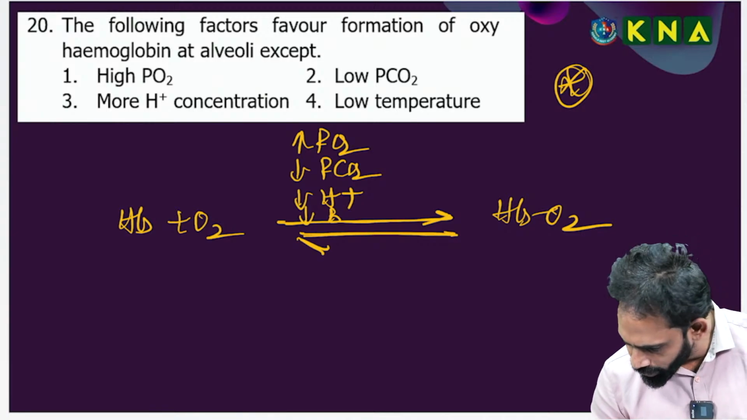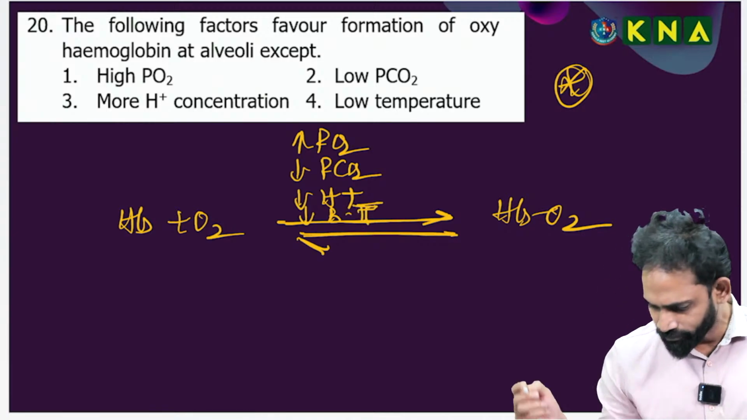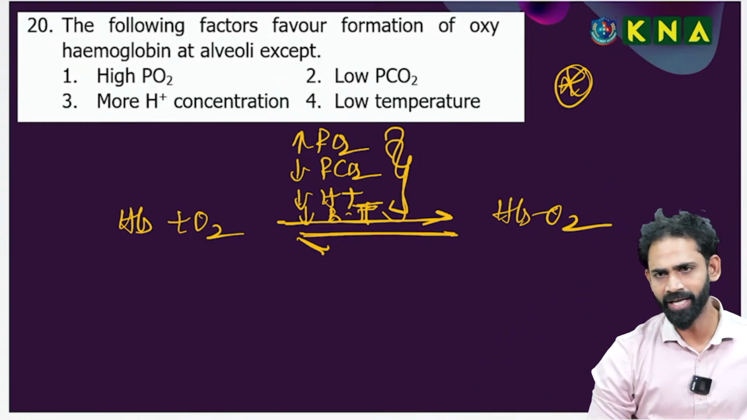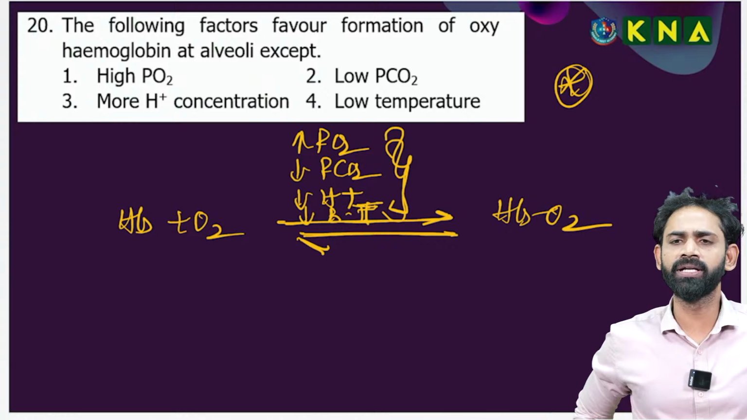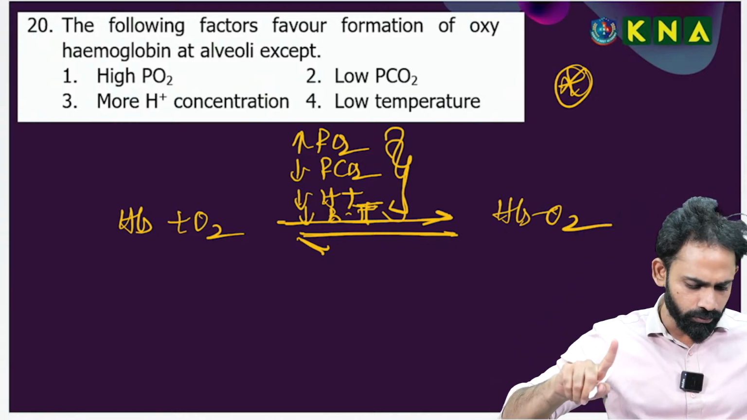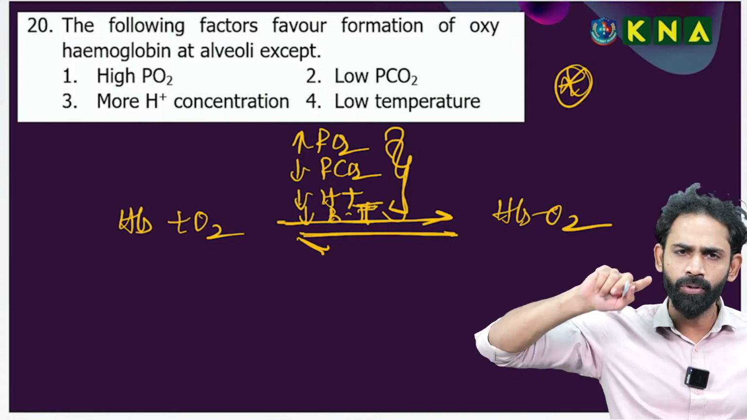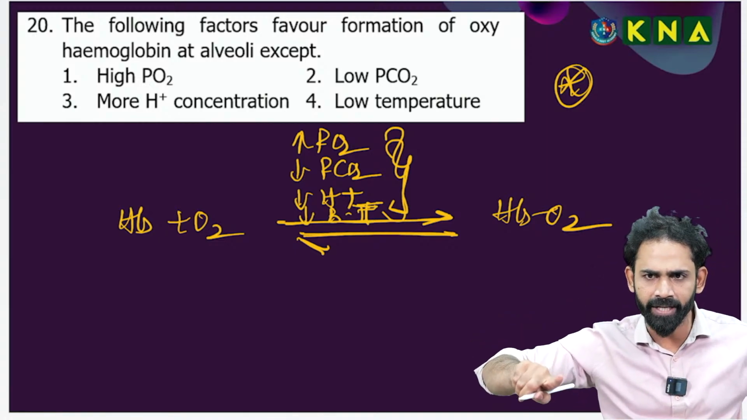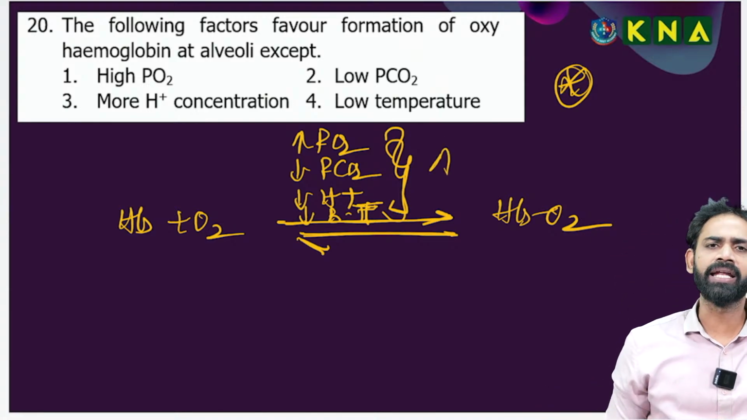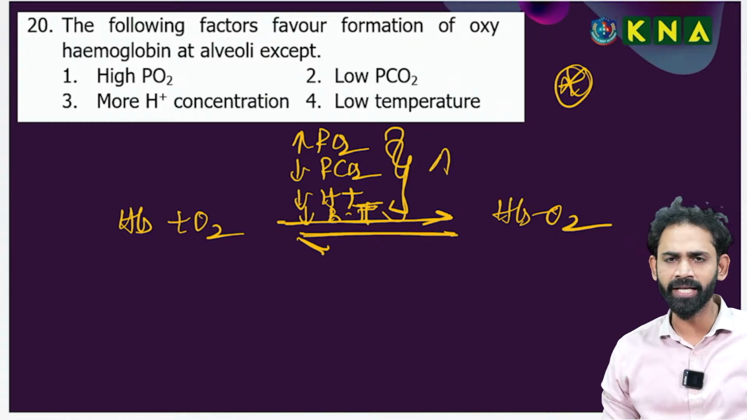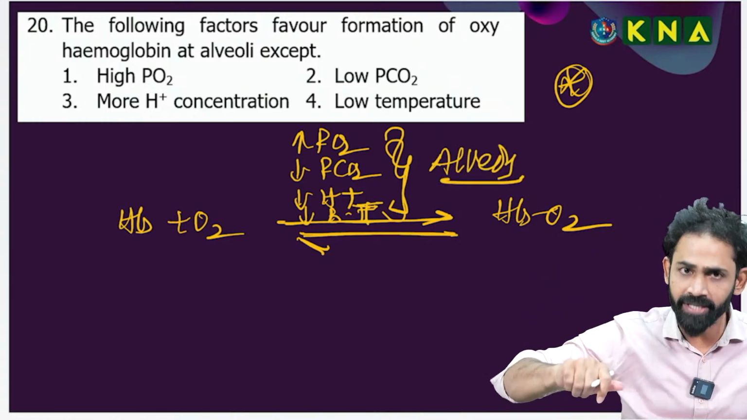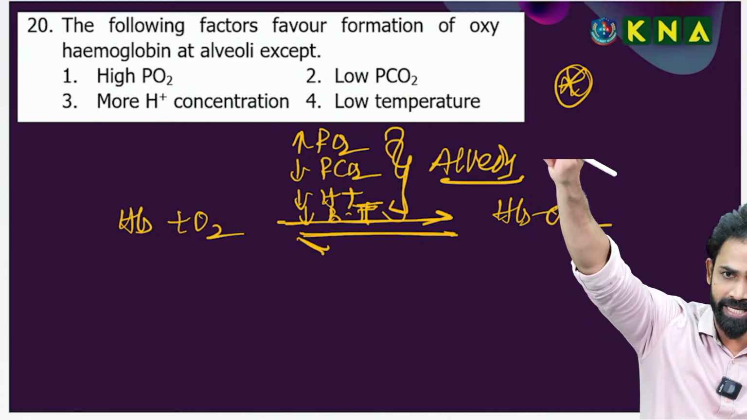Good. Whoever is commenting is very good. One time you check. Direct exam question only I am discussing. Once the NEET exam is over, in the evening we will discuss the same. High PO2, low PCO2, low H plus ions, low body temperature. These exist at the alveoli. So these factors at the alveoli favor formation.